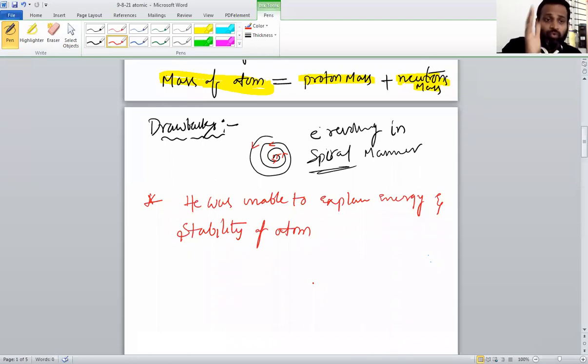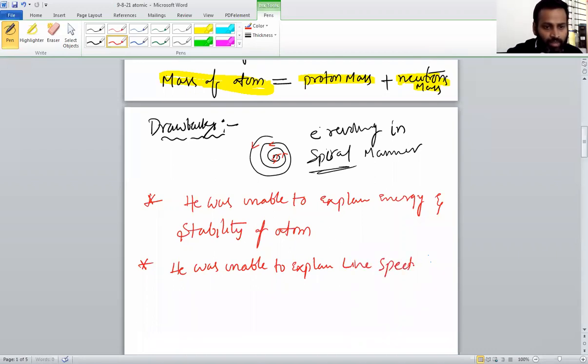Those spectral lines formation he was unable to explain. So he was unable to explain line spectrum.